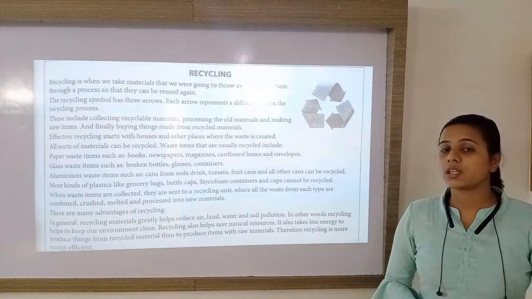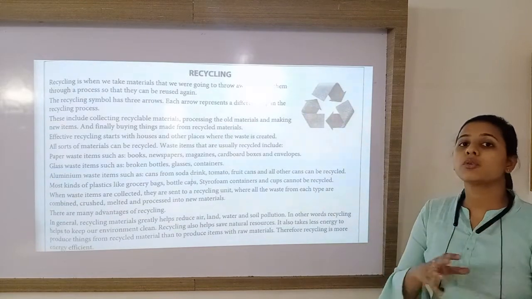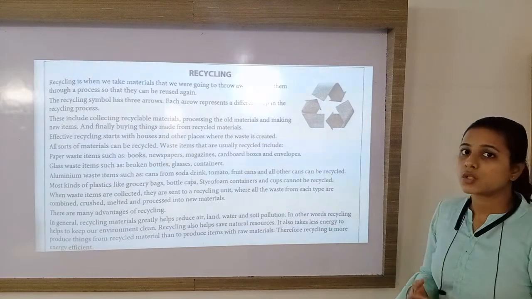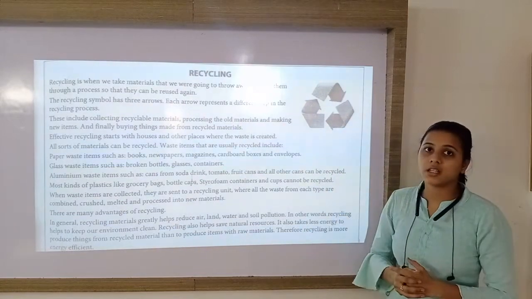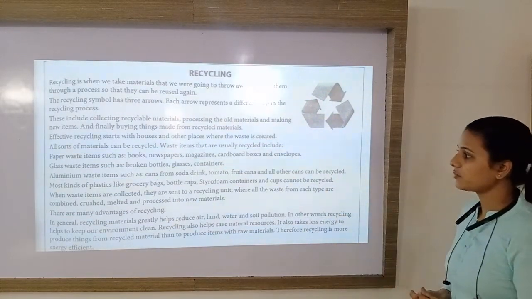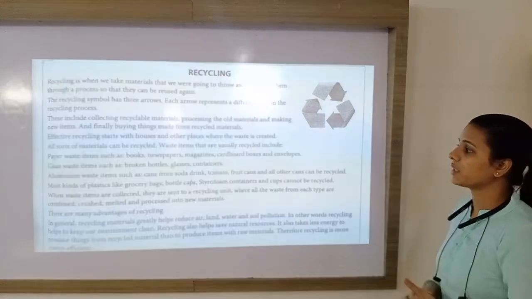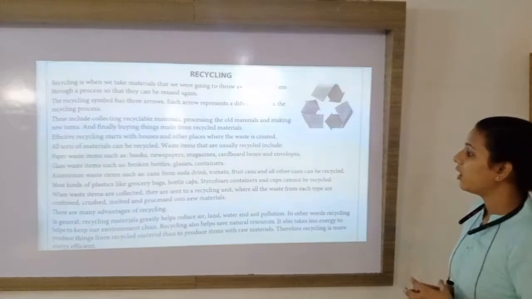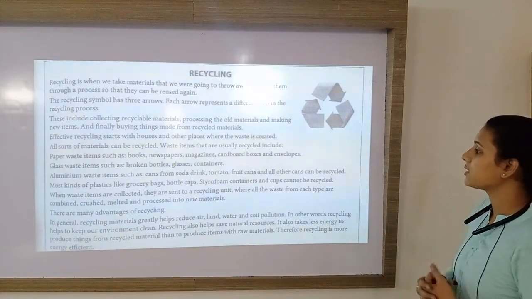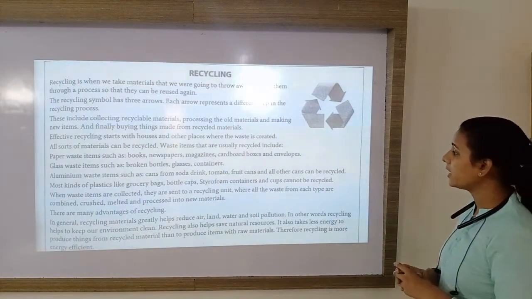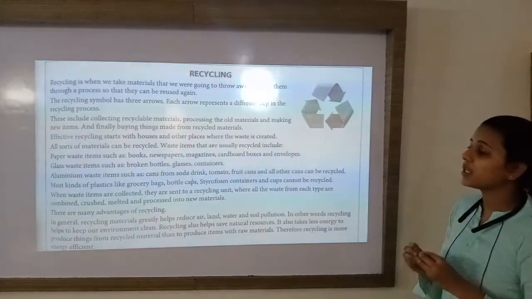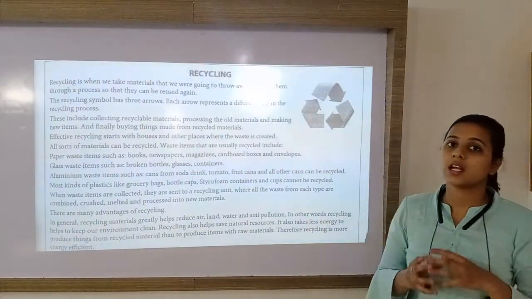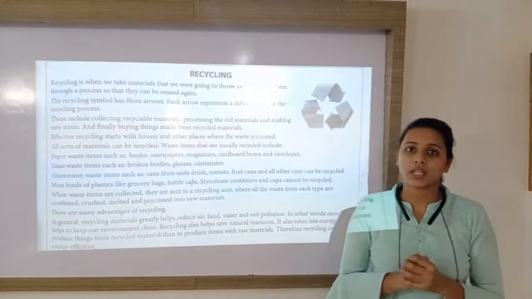After using it, you will throw it away. Instead of throwing, if you do some process on it and make a new product from that, then it will be recycled material. Next is aluminium waste, such as cans from soda drink, tomato or fruit cans, and all other cans can be recycled. Cans are made from aluminium, and these cans are also recyclable.